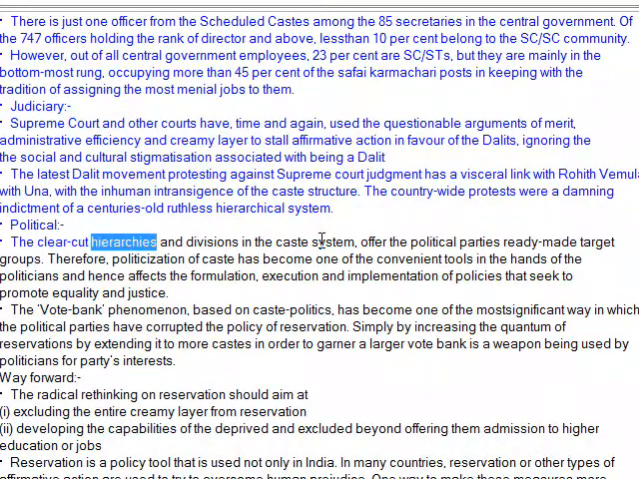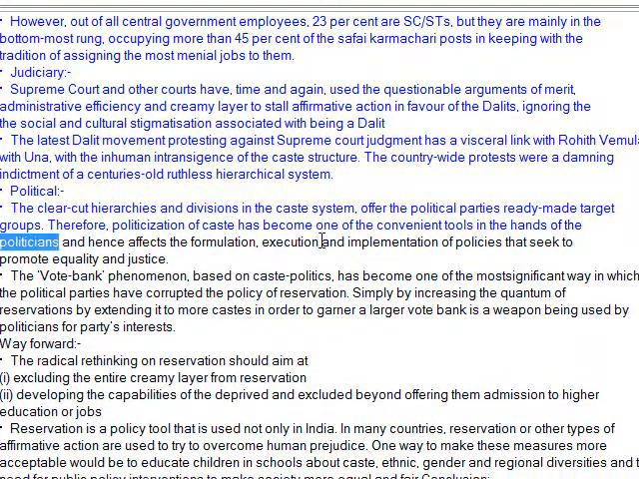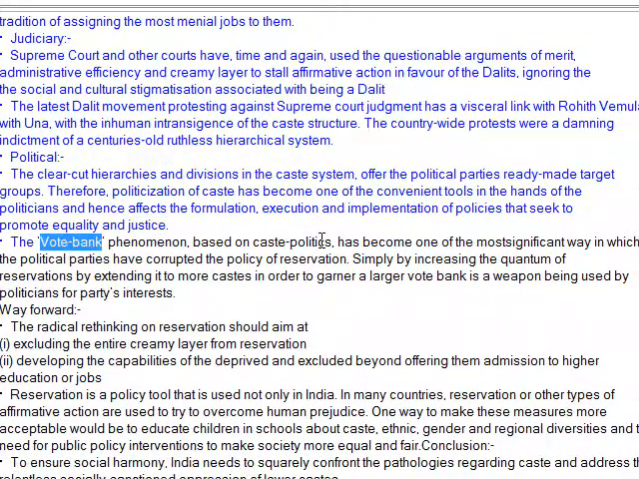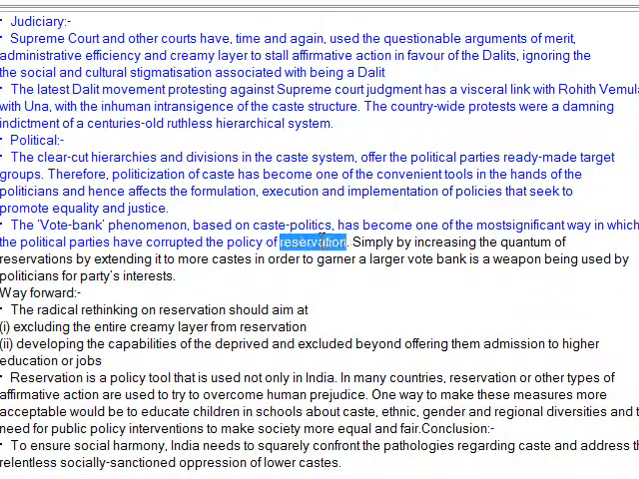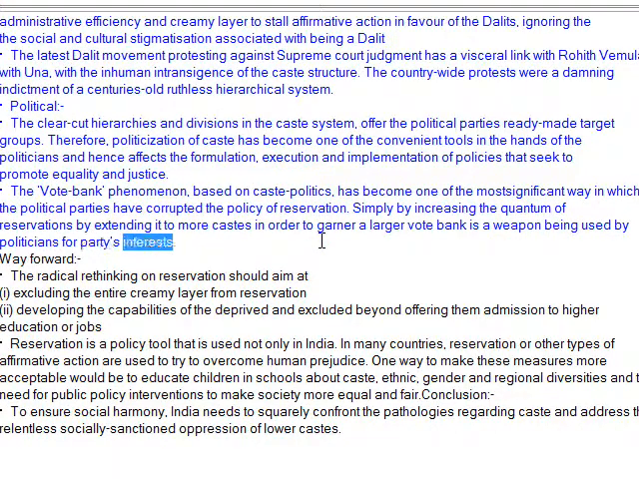The clear-cut hierarchies and divisions in the caste system offer political parties ready-made target groups. Therefore, politicization of caste has become one of the convenient tools in the hands of politicians and hence affects the formulation, execution and implementation of policies that seek to promote equality and justice. The vote bank phenomenon, based on caste politics, has become one of the most significant ways in which political parties have corrupted the policy of reservation. Simply increasing the quantum of reservations by extending it to more castes in order to garner a larger vote bank is a weapon being used by politicians for parties' interests.